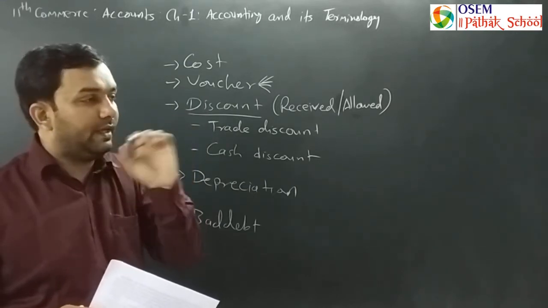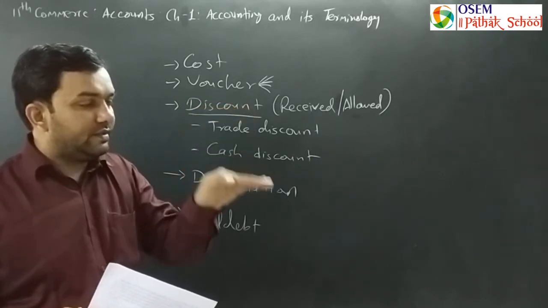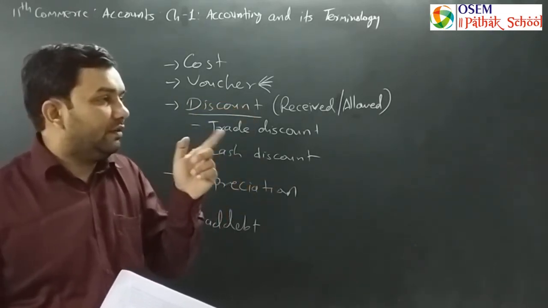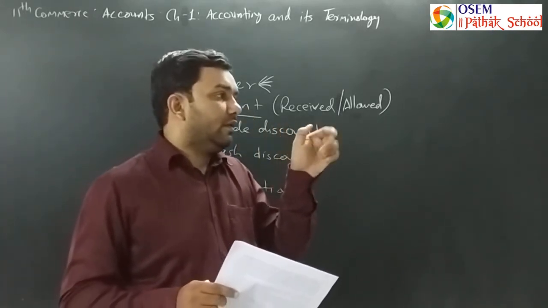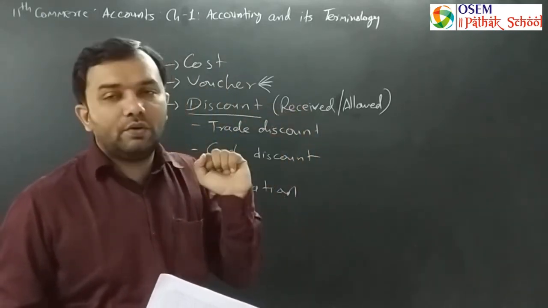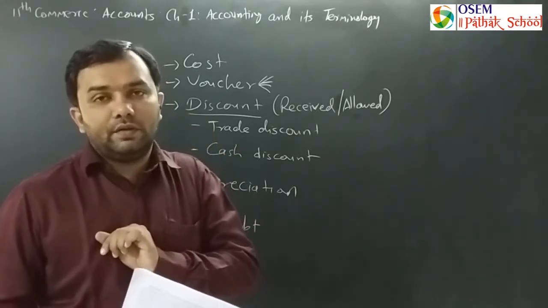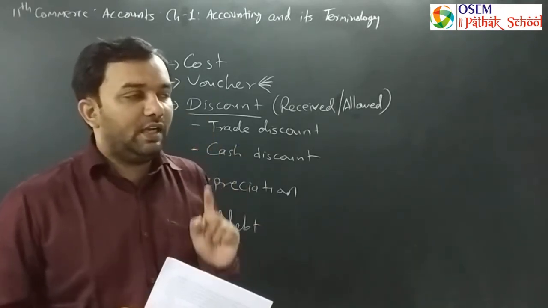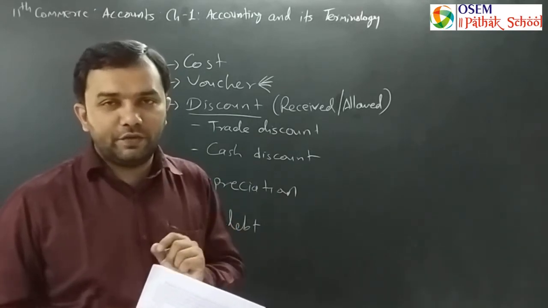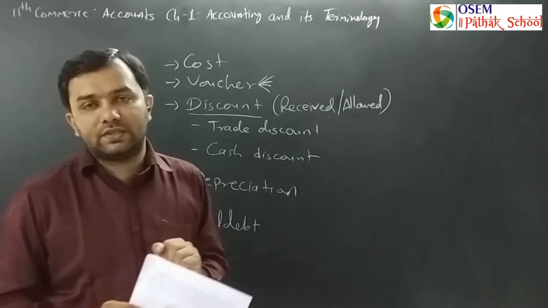Either we have to pay a particular amount with discount, or we can receive a certain amount with discount. That particular discount is known as a deduction from that amount. If we have to pay 10,000 and we are paying 9,000, what is the difference? It is a deduction from that particular amount. That deduction is known as discount.